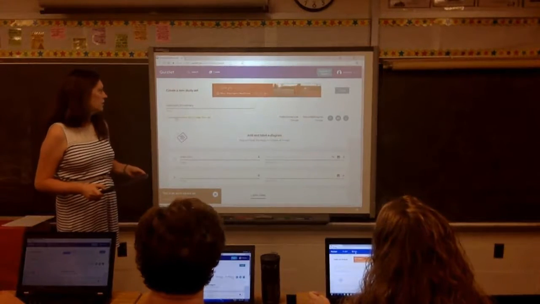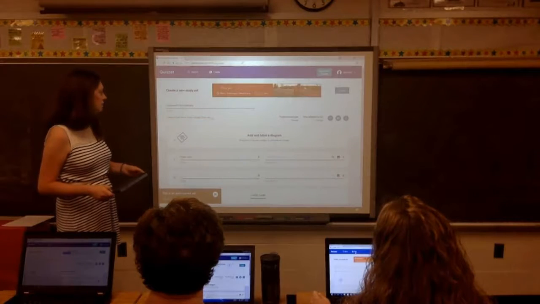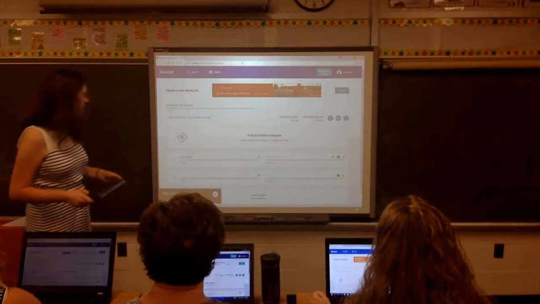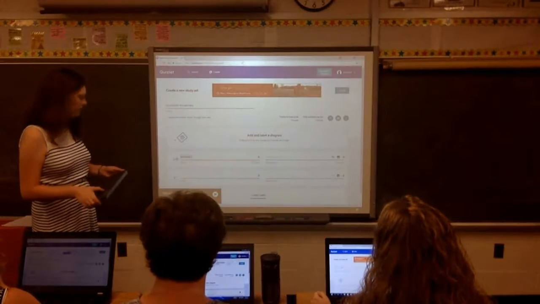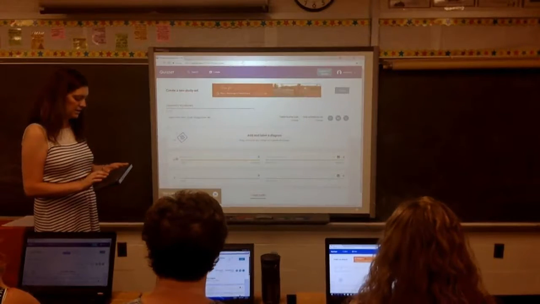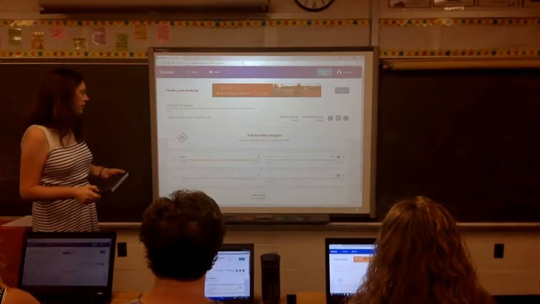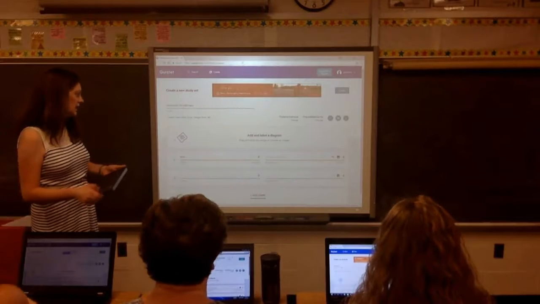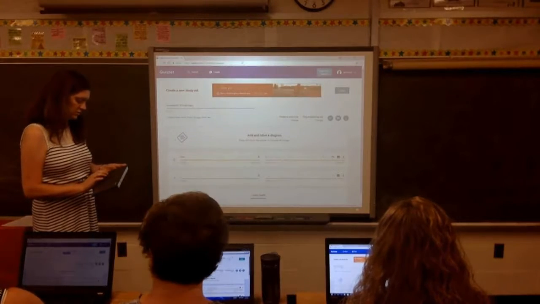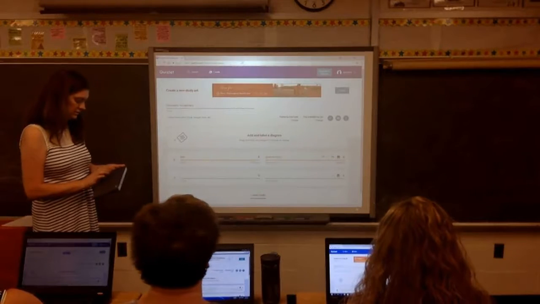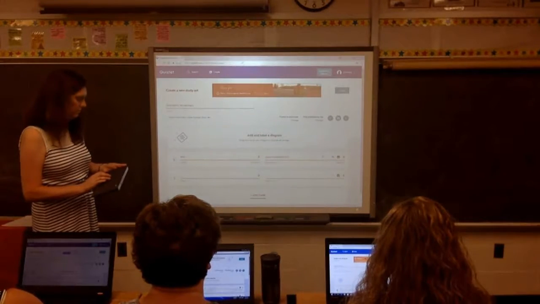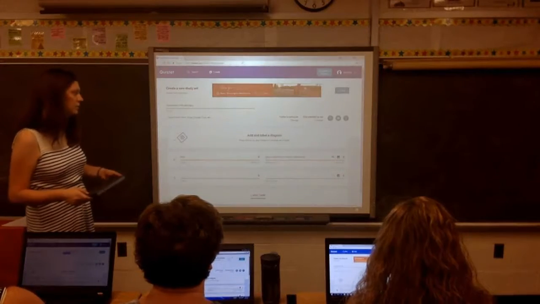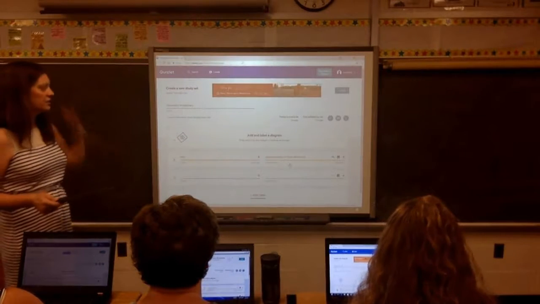And it does let you import documents from different Microsoft and Google services. I'm titling this one Geometry Vocabulary. And to create the flashcard, all I have to do is type a term. So if I type in line, I can either type it or I can also speak it. And then on the opposite side, I can just type in the definition. Both directions. And what that will do is create a flashcard then that the students can use.